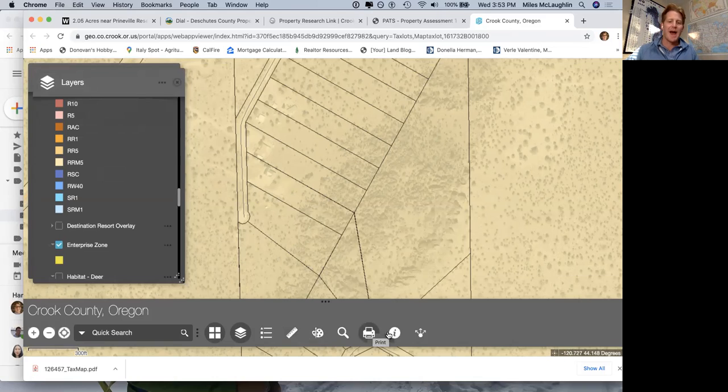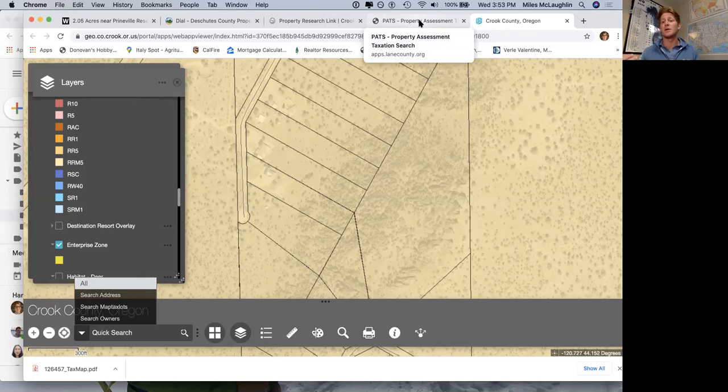You can draw things on the map. You can save it. You can print it off to people. So you can search for other properties and tax maps using this as well. So this is Crook County's GIS system. Again, both Deschutes and Crook counties are awesome GIS systems.